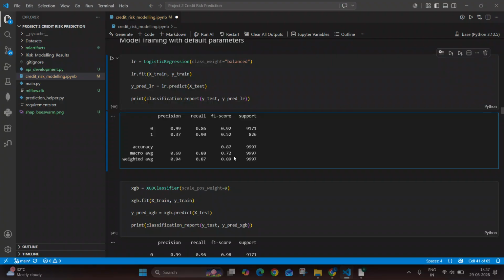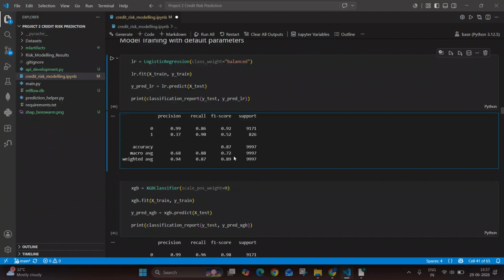If, for example, by mistake the model says that okay, this person will not default.